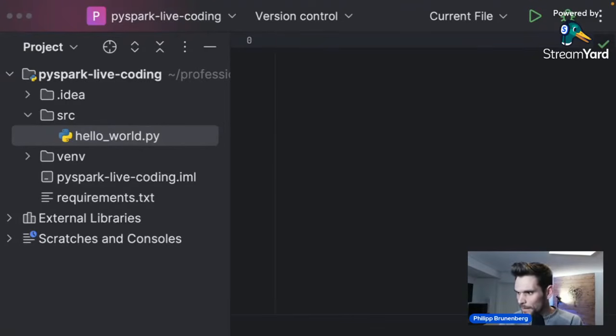And now the first step within our Python module will be to instantiate a Spark session if we are running it locally. And I've seen there is a question now. Actually, the video will be available afterwards. I will upload it to YouTube as well, so you can follow up there.